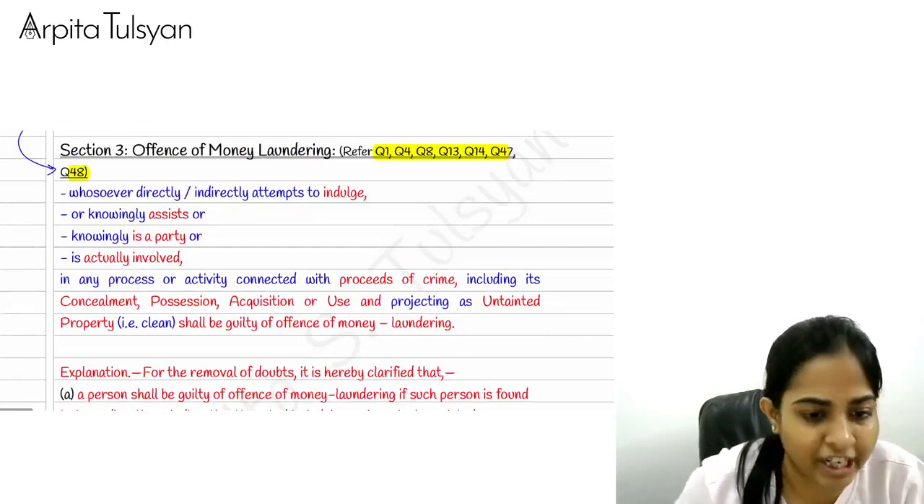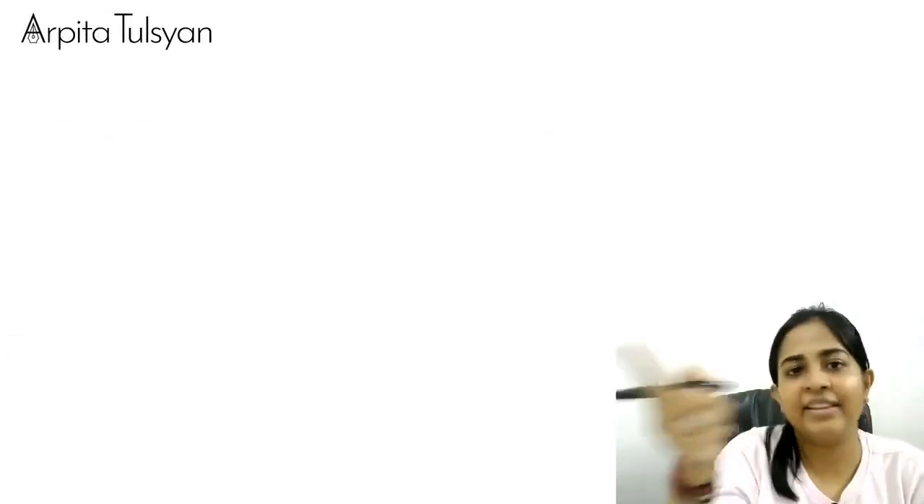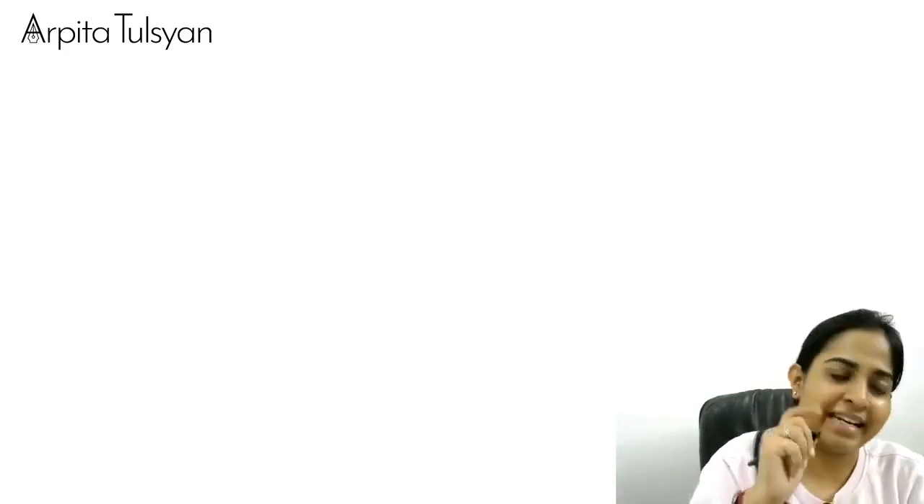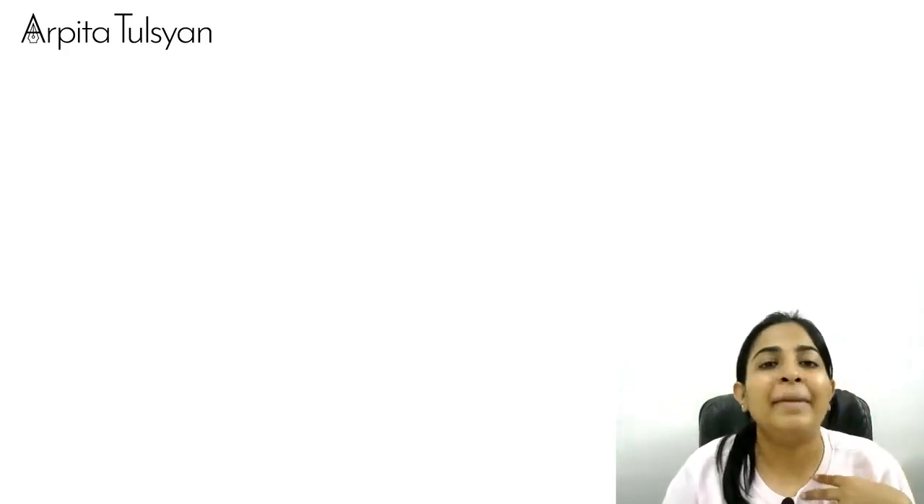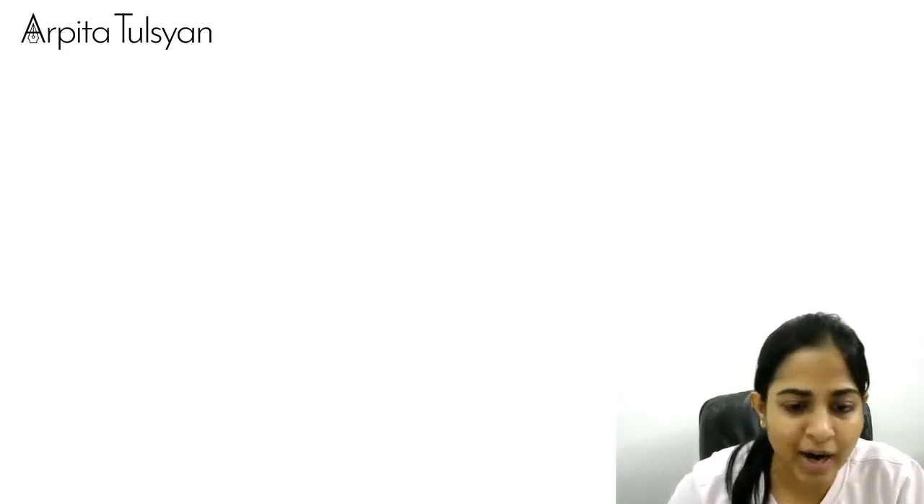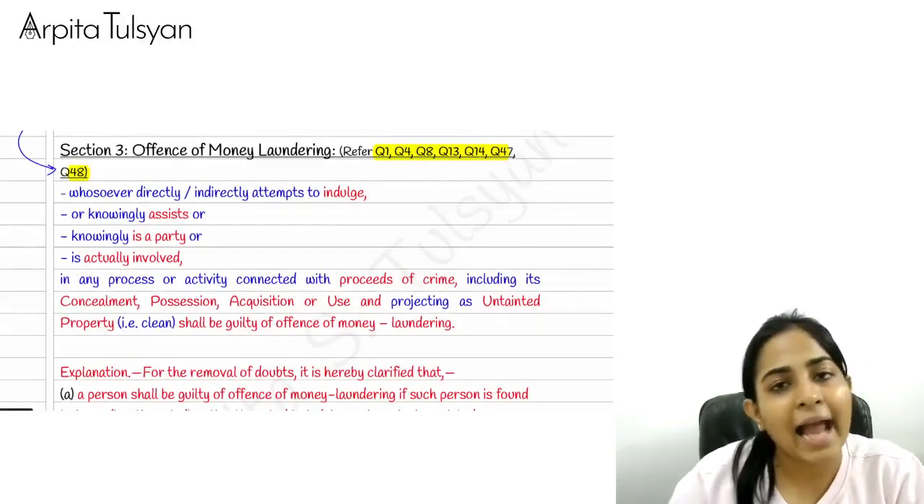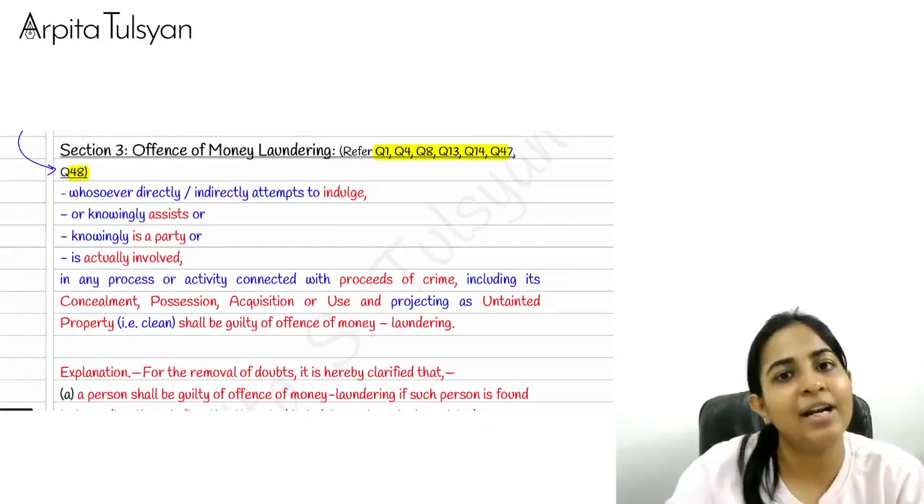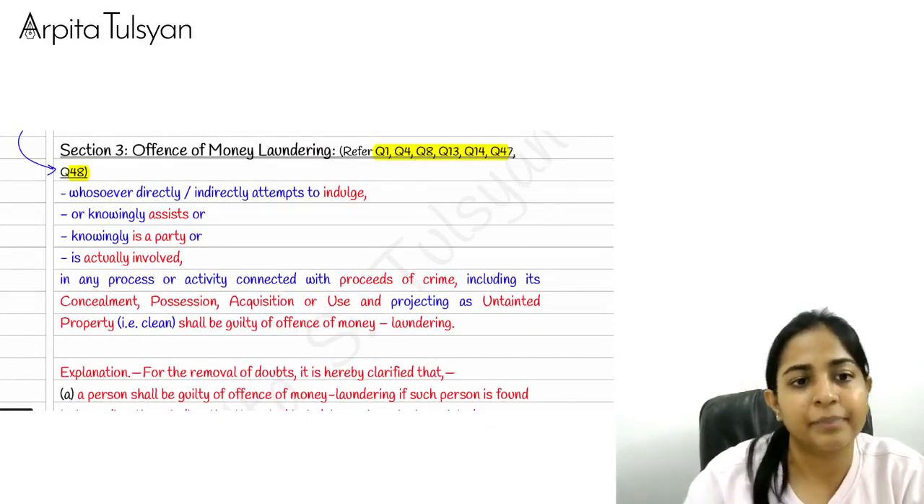Now, let's do the definition. So, money laundering was defined in section number 2, but then they diverted us to section number 3. Now, let's understand what is meant by the offense of money laundering, or who will be treated as guilty of the offense of money laundering. I'll break the definition down and we'll try to simplify it. Don't worry about it.